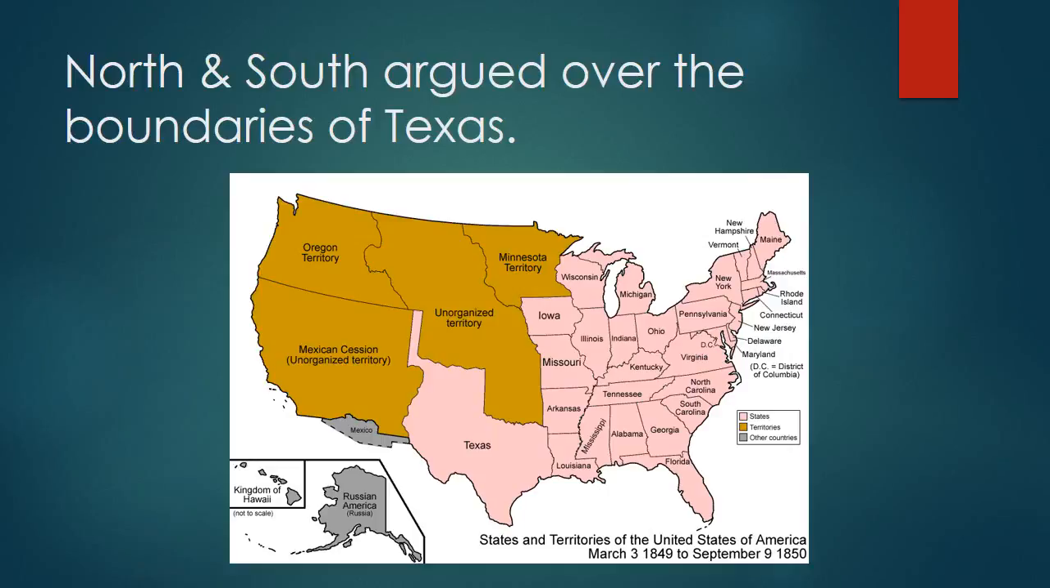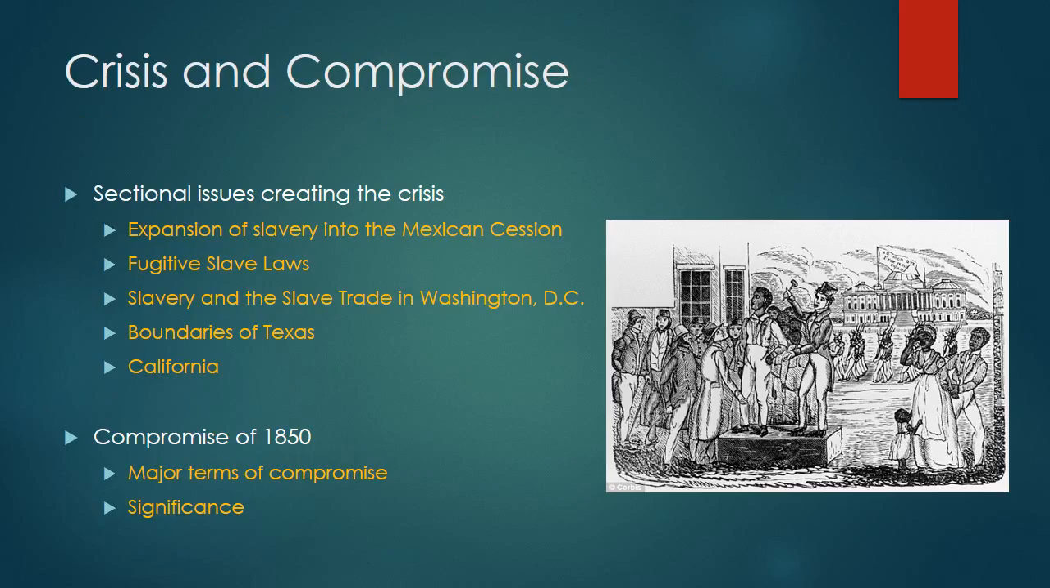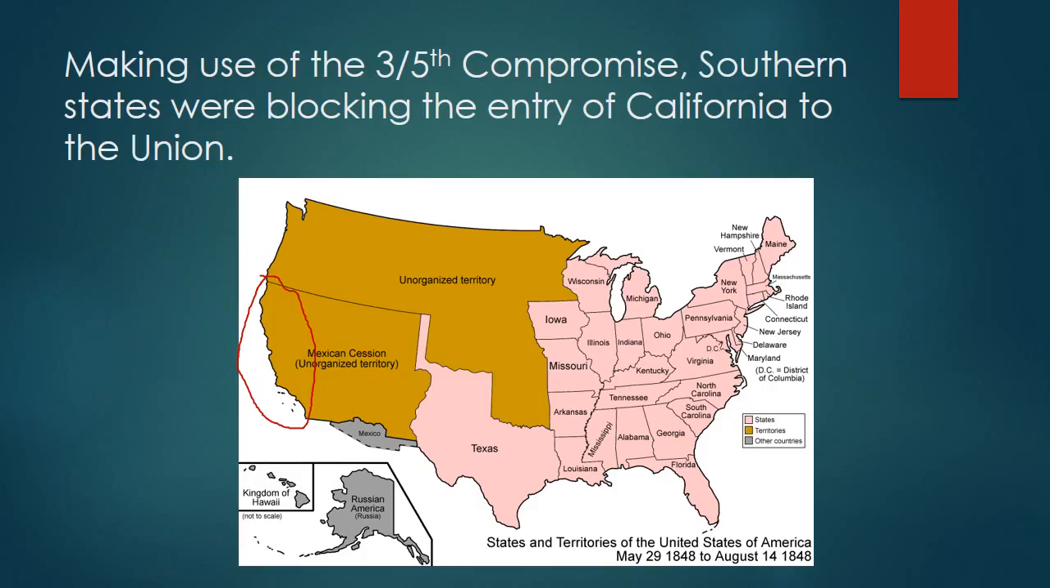But yet again, here's another issue that North and South are arguing over, and they're arguing over the boundaries of Texas. And one more, and that's California. California was even a sectional issue here in the 1840s. Let me briefly explain. California, which was the far western part of the Mexican Cession, this area right here.